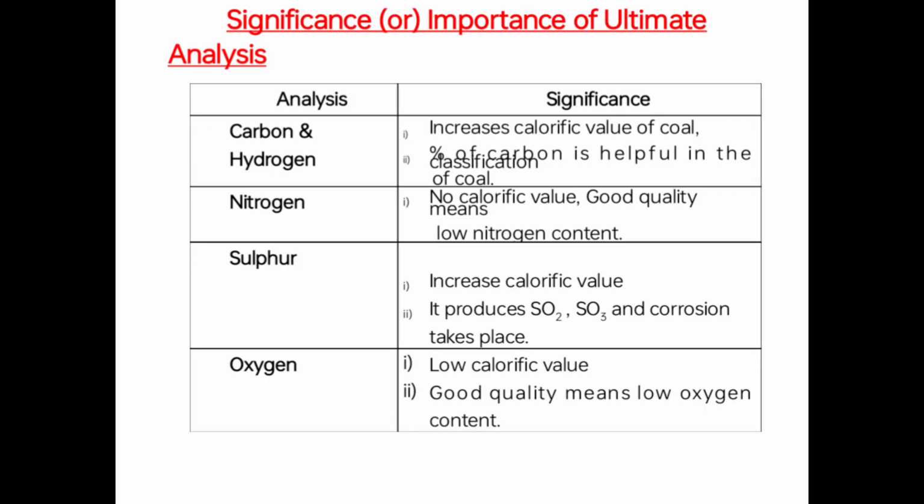Significance and importance of ultimate analysis. Carbon and hydrogen: significant increase in calorific value; carbon is helpful in the coal. Nitrogen has no calorific value; good quality means low nitrogen content. Sulfur increases calorific value, but it produces SO2, SO3, and corrosion takes place. Oxygen lowers calorific value; good quality means low oxygen content.